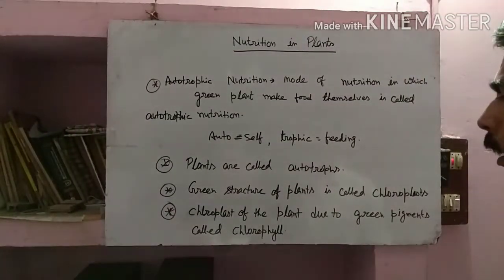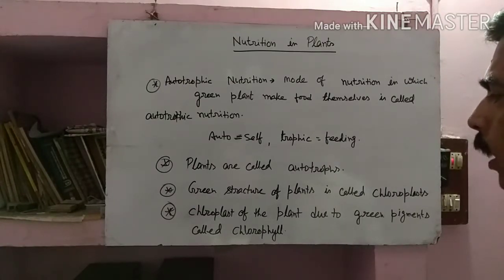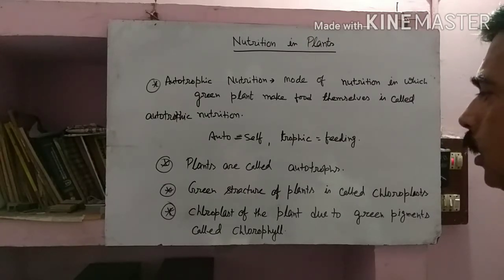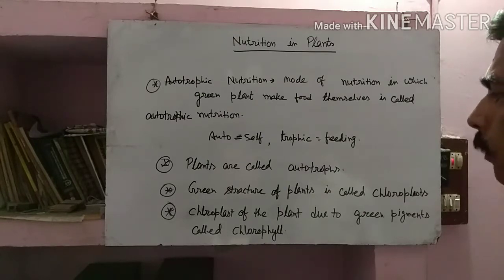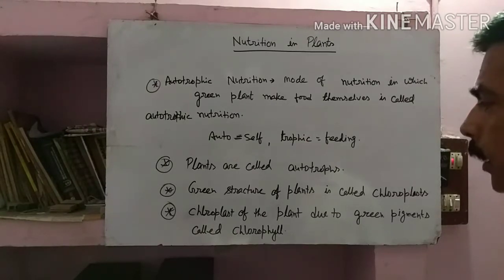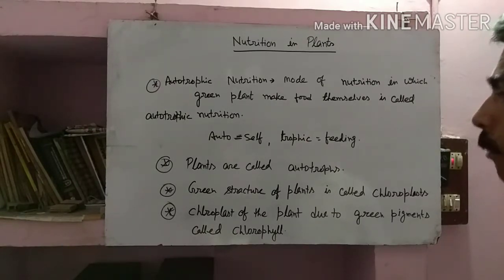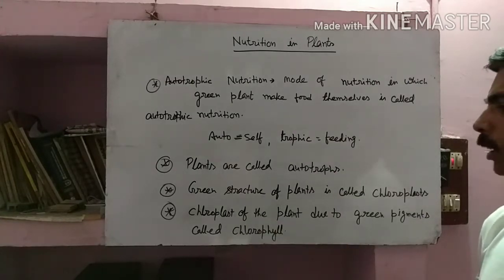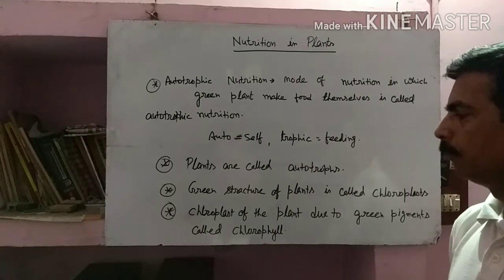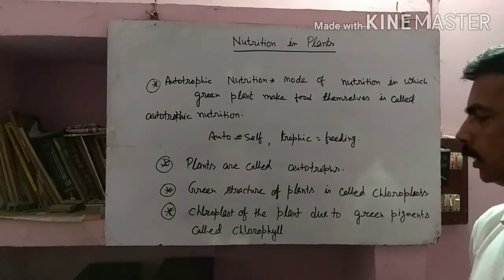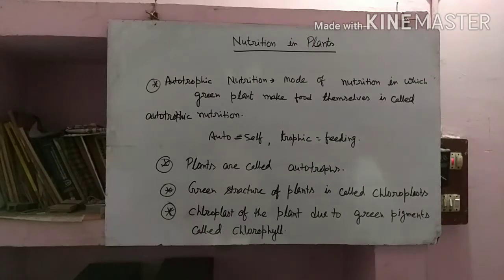The next one is chlorophyll. Now, what is chlorophyll? The chloroplast of the plant has a green pigment called chlorophyll. As you know, the plant's leaves are green and the baby plant's stems are green. Why are they green? Because the green parts of the plant are called chloroplasts, which contain chlorophyll. Due to the chlorophyll, the plant's leaves and the baby plant's stems are generally green in color.